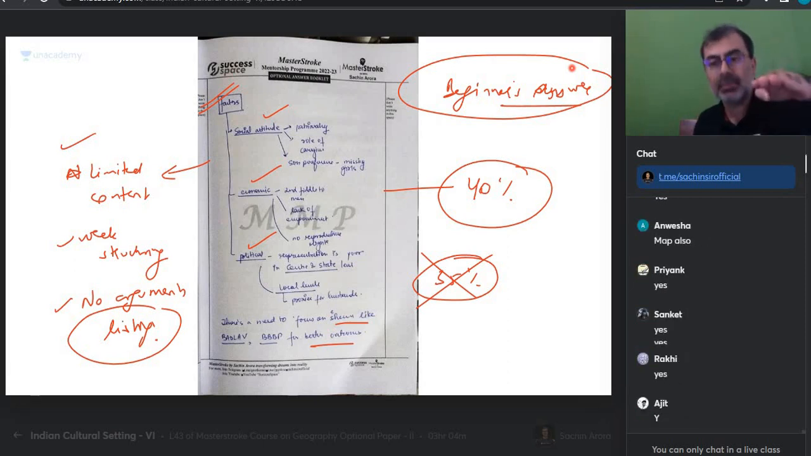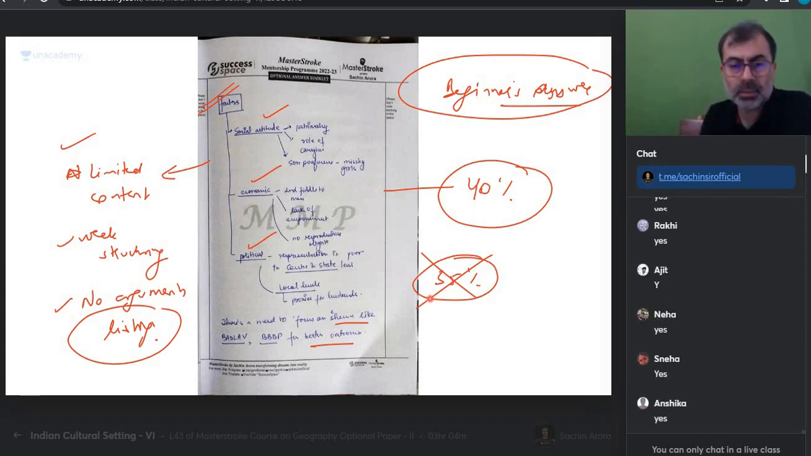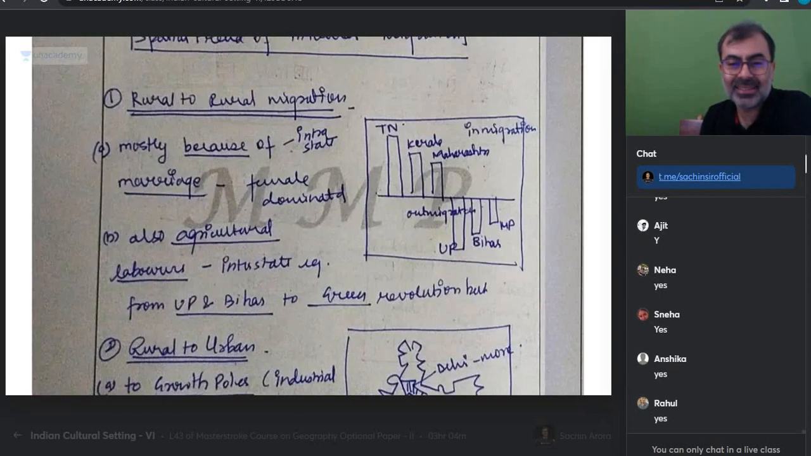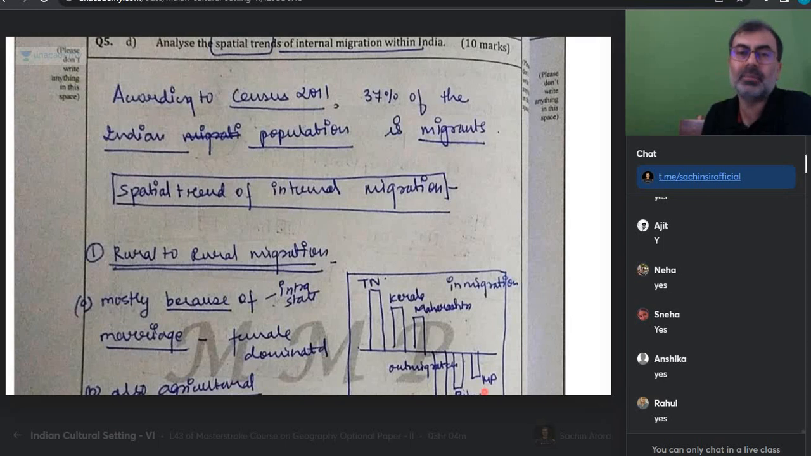I just want you to reach this level by the end of the class. Buddy, at least this much should be there. Respectively, you should be able to do this. Okay? Let's see the third answer. Third answer. Analyze the spatial trends of internal migration within India.